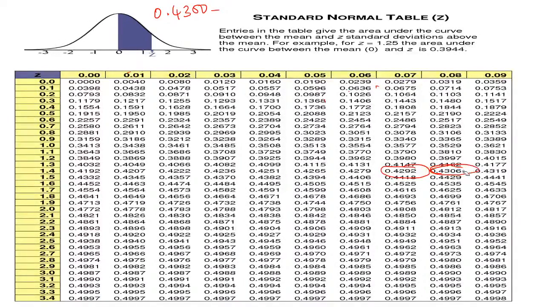Now I don't want 0.4292. I want only 0.4306. What is the corresponding z value? Here you come this side, on the left hand side it is 1.4 and here it is 8. So here 1.48. Did everyone understand how I have taken it?